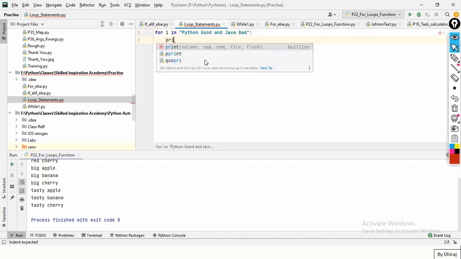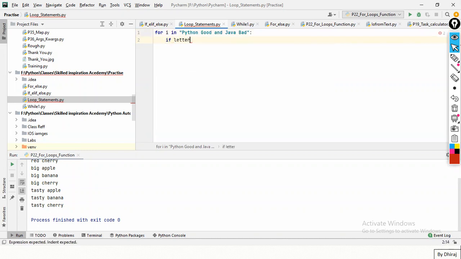Here I'll write, let's say, if i is equal to, suppose, o. I'm getting an indentation error, it means I should not write it like this; I'm writing inside the if.